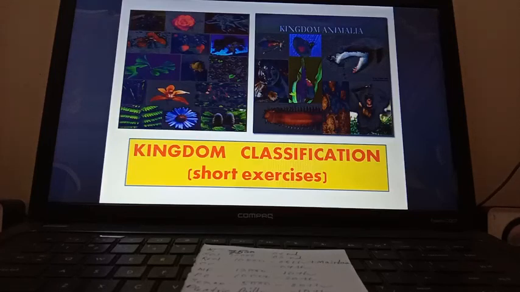Number 6, mammals, that would be presence of hair. Number 7, protozoans, that would be paramecium. Number 8, phylum Echinodermata, that would be starfish.